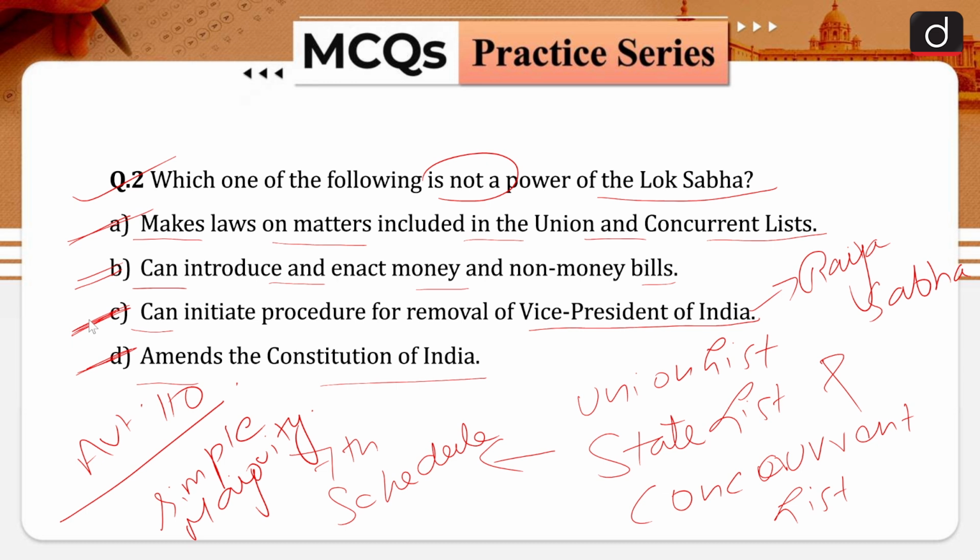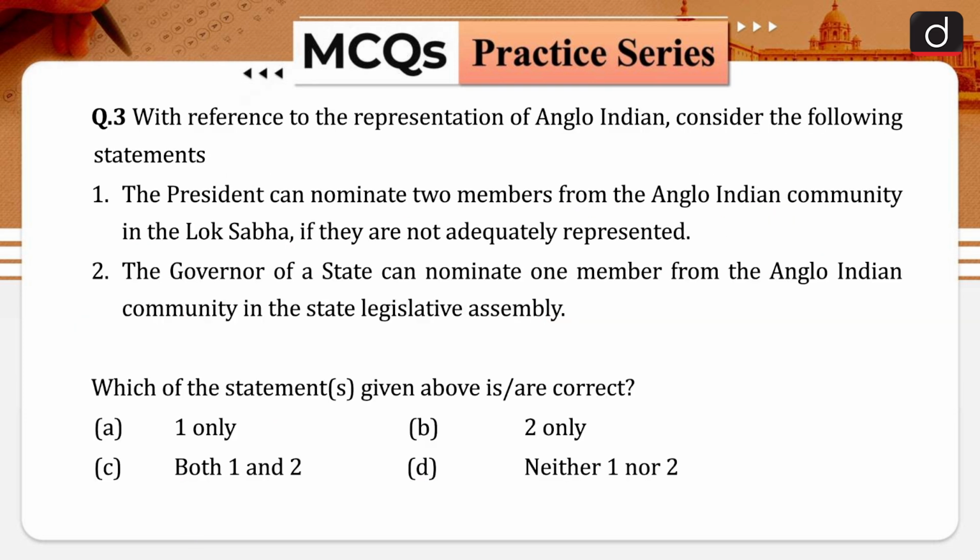Now let us discuss another question of our today's discussion. So the question is with reference to the representation of Anglo-Indian community, consider the following statements. Your statement number 1 is the President can nominate 2 members from the Anglo-Indian community in the Lok Sabha if they are not adequately represented. Your statement number 2 is the Governor of a state can nominate 1 member from the Anglo-Indian community in the State Legislative Assembly. Which of these statements given above are correct?